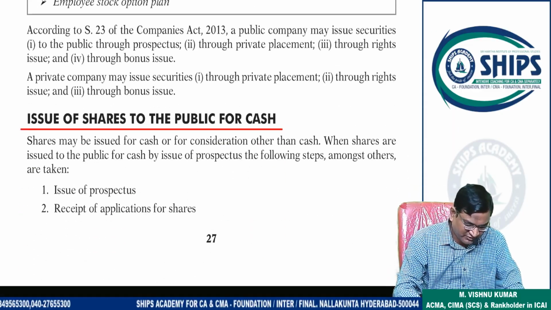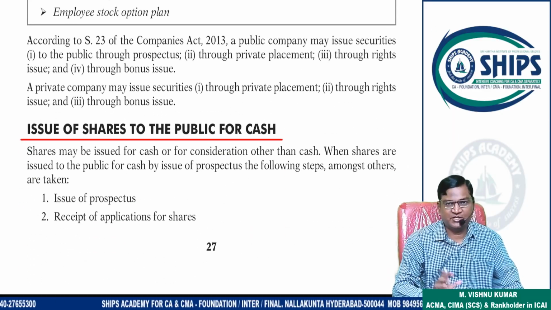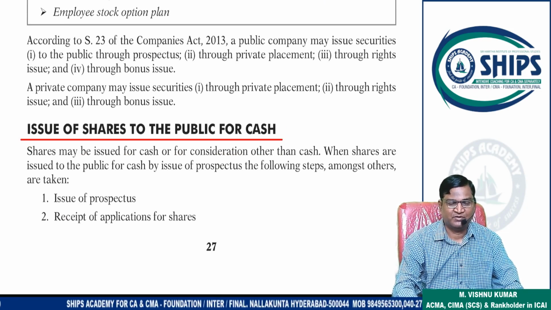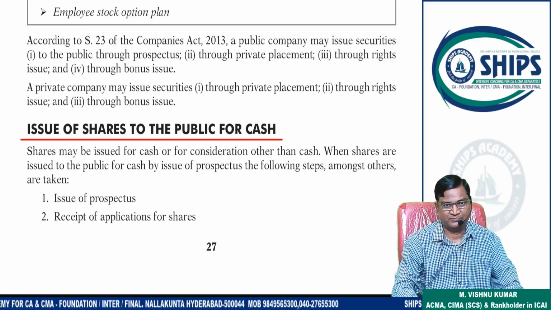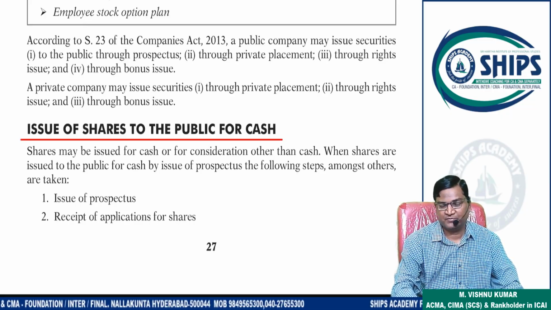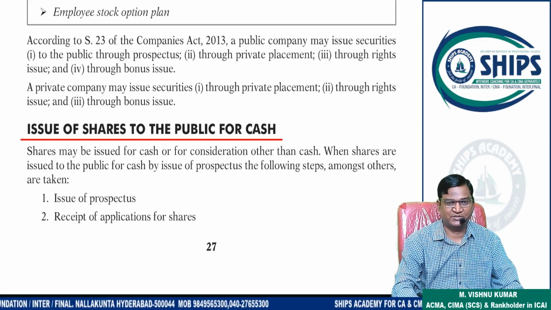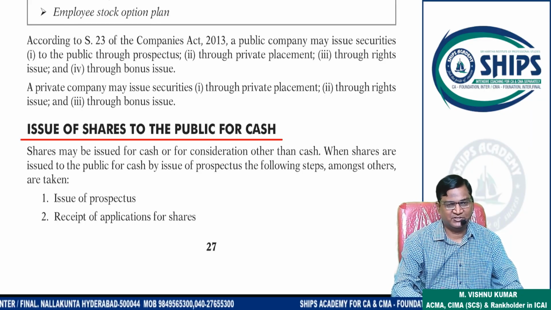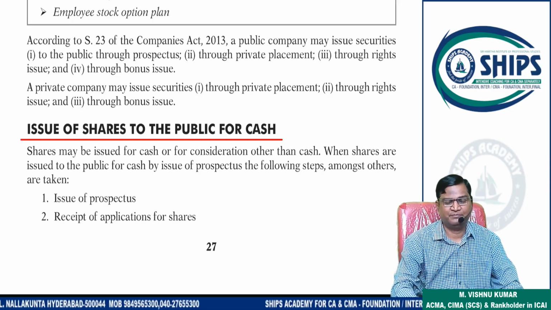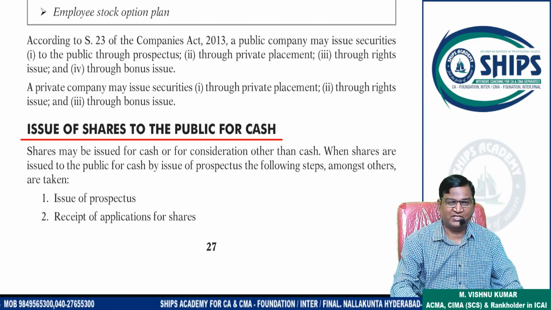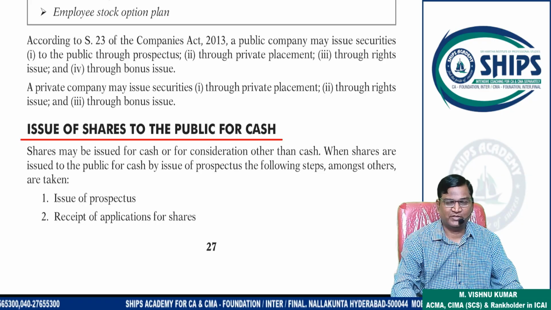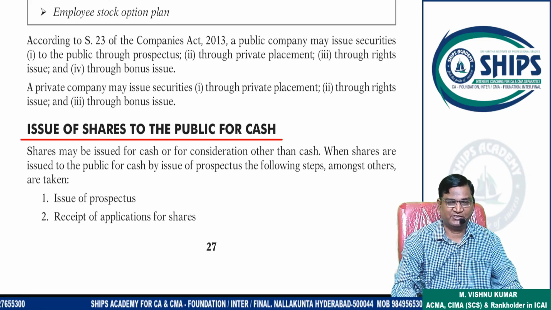Okay, so whenever shares are issued, they can be issued in two different ways. First, shares can be issued for cash. Shares can also be issued for other than cash. Other than cash means shares are issued by the company, but in return or exchange they have not received cash. They are receiving some other asset. That is called issuance of shares other than cash.